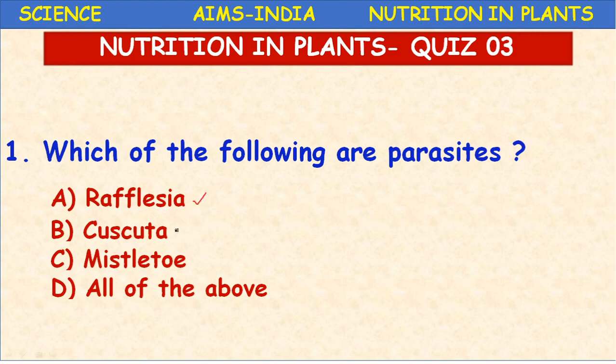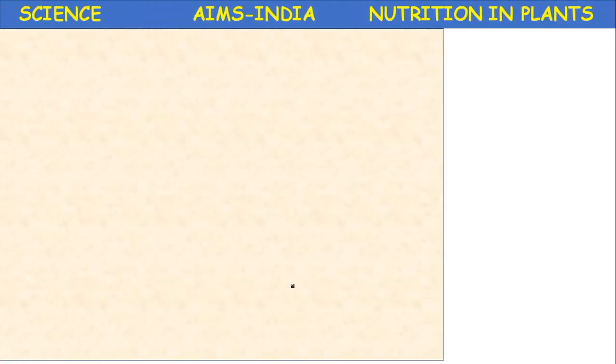Cuscuta is a total stem parasite. Mistletoe is a partial stem parasite. So which of the following are parasites? Option A, B, C, so all of the above. The answer is D. Next question.